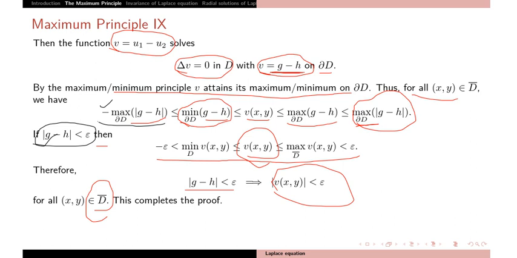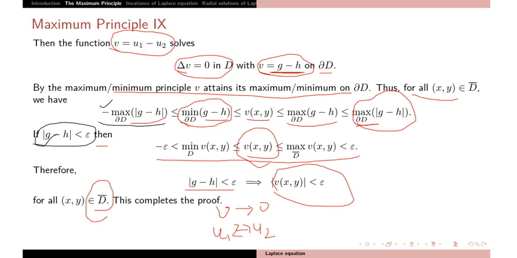So as soon as g approaches h, v approaches 0. v approaching 0 means u1 and u2 are the same. So u1 approaches u2 and vice versa. So the solution is continuously dependent on the boundary data g and h.